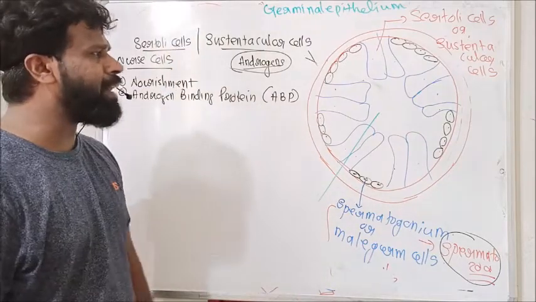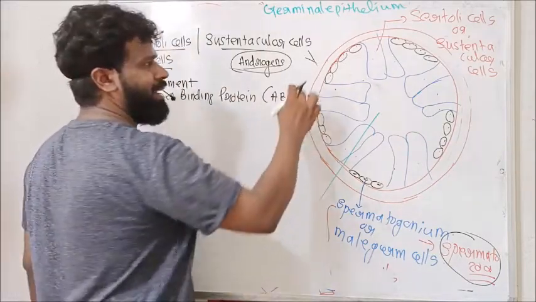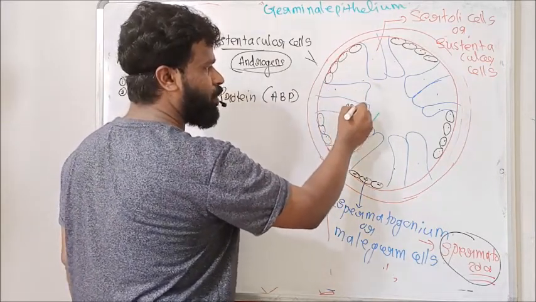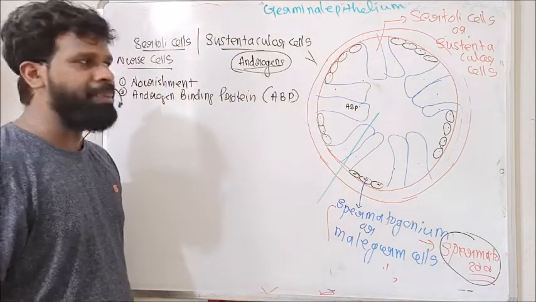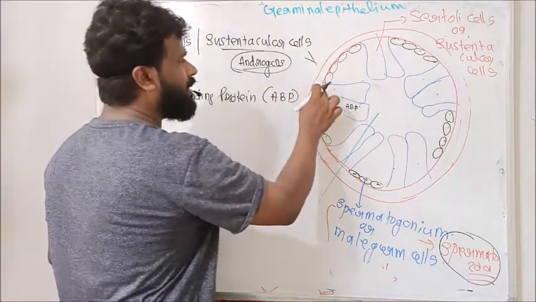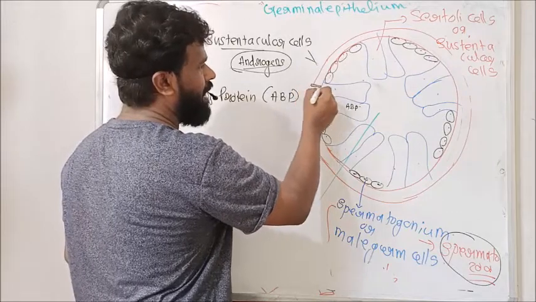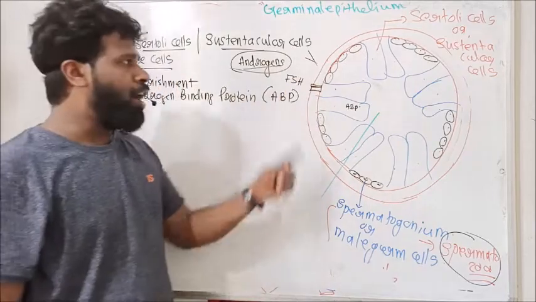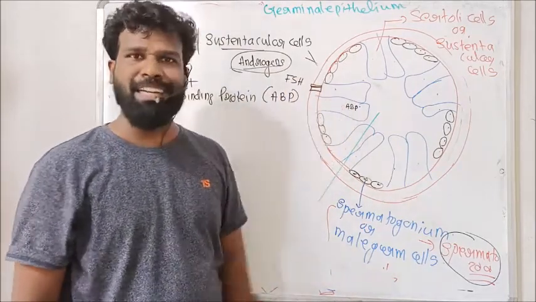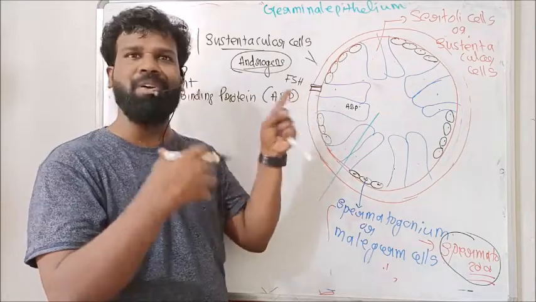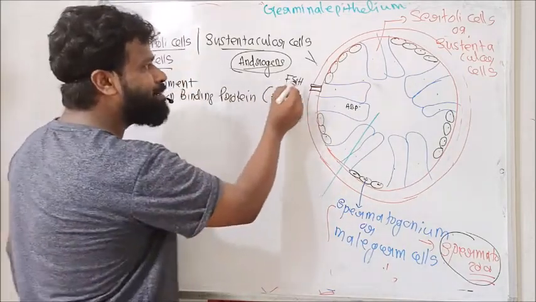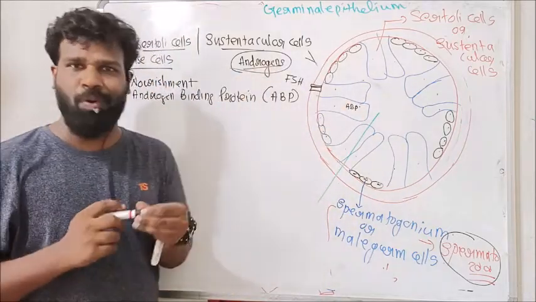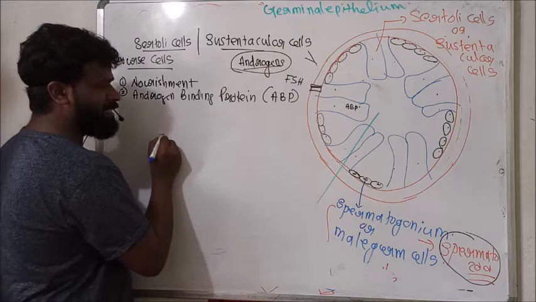The androgen binding protein is produced by the Sertoli cell under the stimulation of the hormone FSH. So under the stimulation of FSH, this Sertoli cell produces the protein androgen binding protein. See, suppose this is that Sertoli cell.